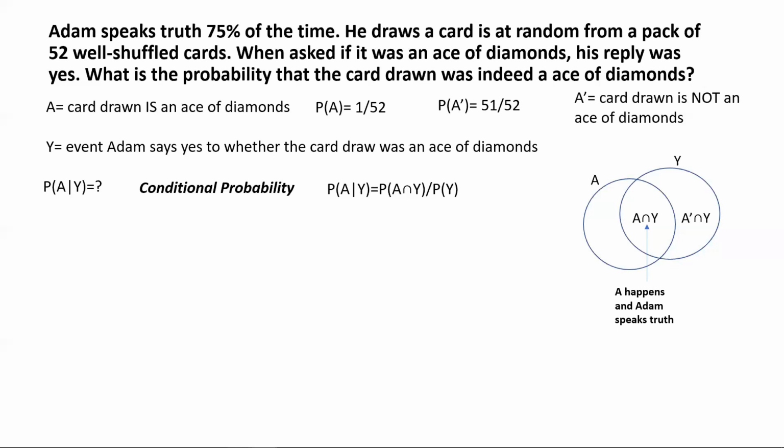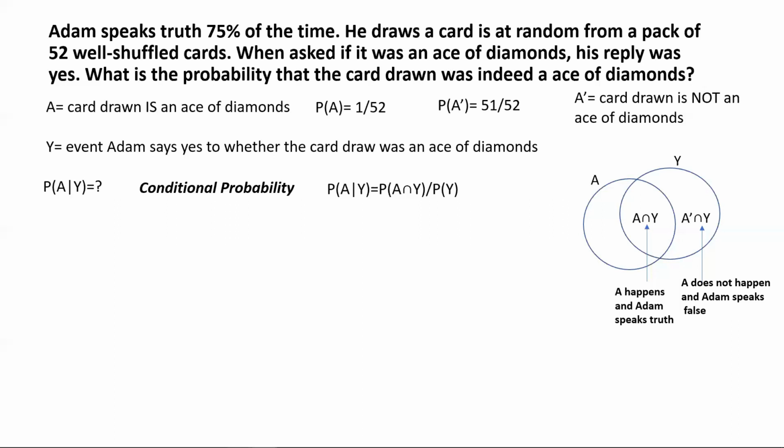Now, what about the part of the circle Y that's outside? That's represented as A complement intersection Y. Breaking it down in terms of the problem, A complement is of course not A, so it means event A does not happen. But Adam still says yes, right? So he replies yes to the question whether the card drawn was an ace of diamonds. So this part of the circle represents the event A not happening and Adam speaking false, right?